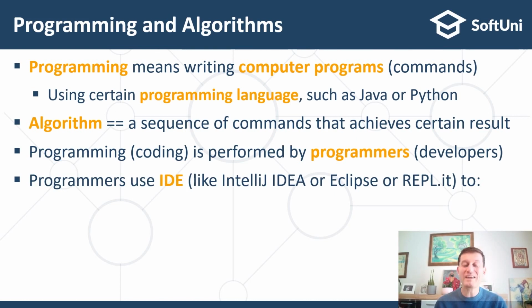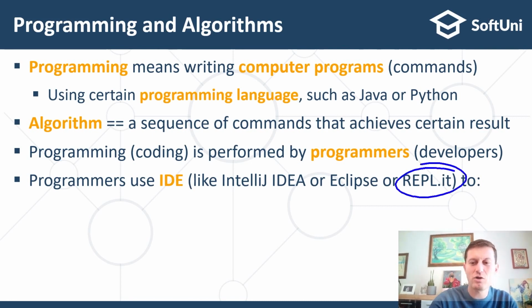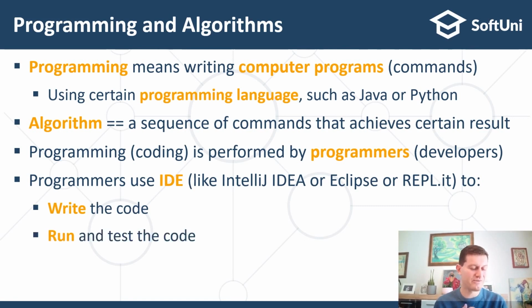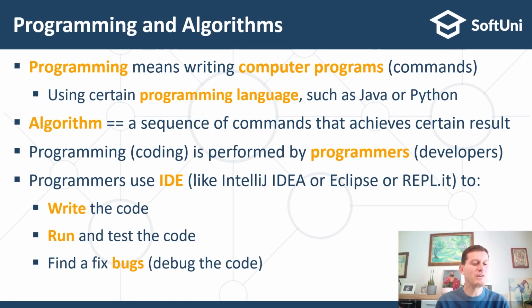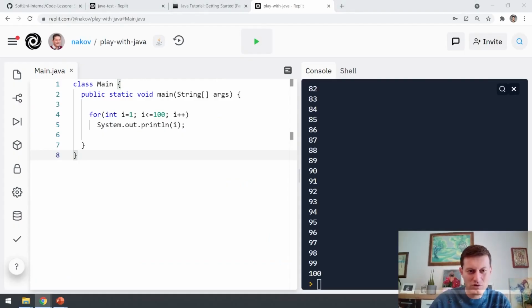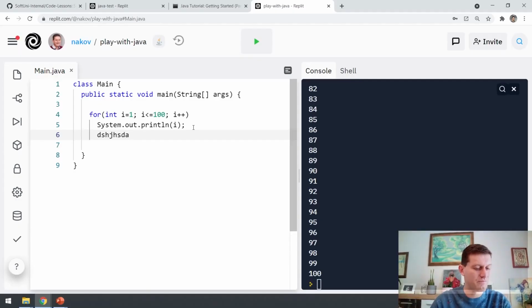Programmers use IDEs, development environments like IntelliJ IDEA, which I will show you later in my next series of these coding lessons, or Eclipse, or others like this online Repl.it, which I already demonstrated to you. So in the development environment, you can write code, you can run and test the code, and you can fix bugs. Writing the code is just to go there and write the code.